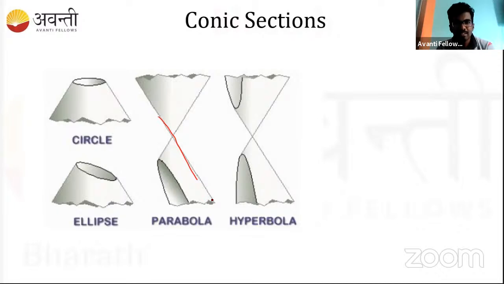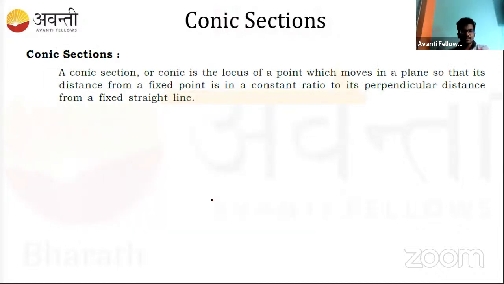Right, so let's move on. So what are the conic sections that we understood? The actual definition is that it is nothing but the locus of a point. The entire coordinate geometry has been defined as the locus of a point, right? The path it travels under certain conditions. For the conic section, what is the condition? A locus of the point.